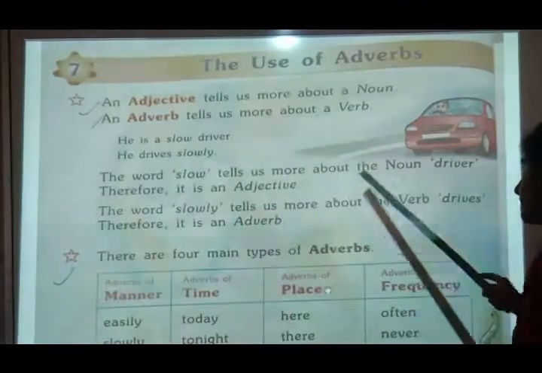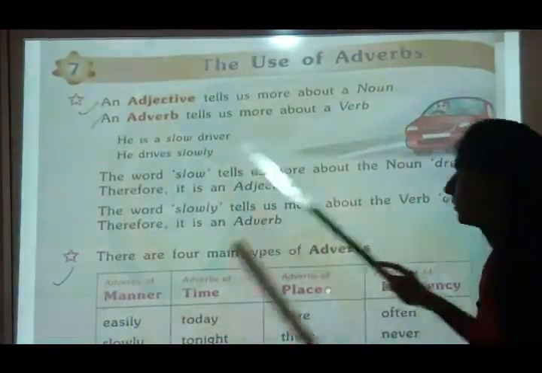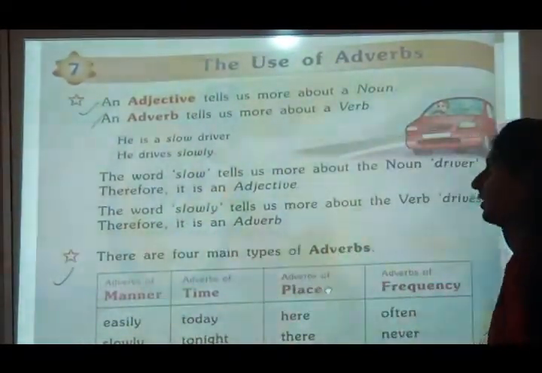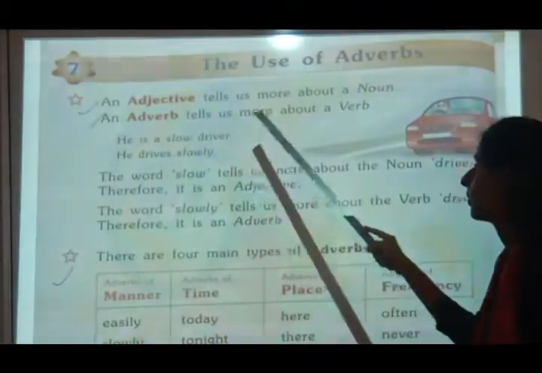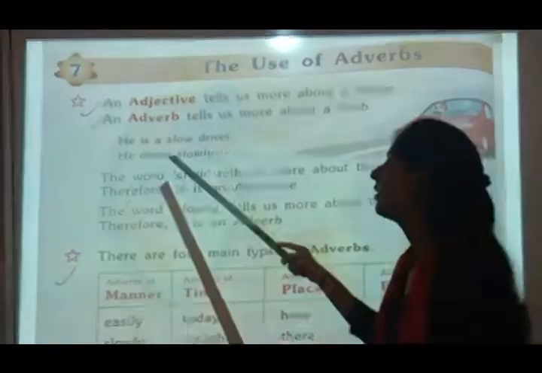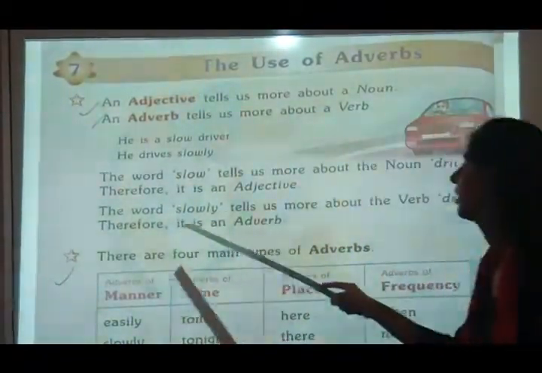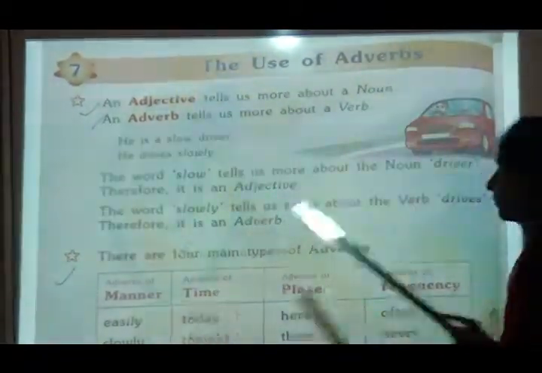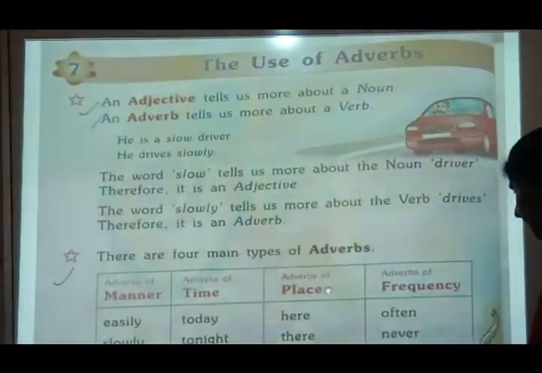The word slow tells us more about the noun driver, therefore it is an adjective. I have told you it is telling about a driver, so it is an adjective, and here it is telling about the verb, so it is an adverb. The word slowly tells us more about the verb drives, therefore it is an adverb.